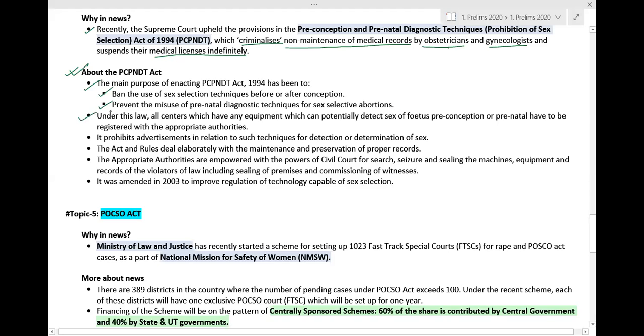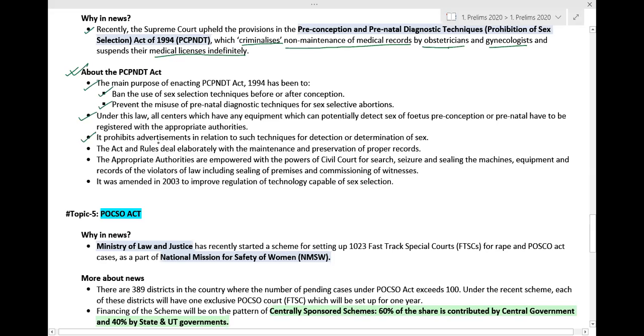Okay, so under this law, all centers which have any equipment which can potentially detect the sex of a fetus, preconception or prenatal, have to be registered with the appropriate authorities. So any medical establishment that has the potential to check the sex of a fetus before it takes birth has to get its equipment registered with the appropriate authorities. This is the thing.